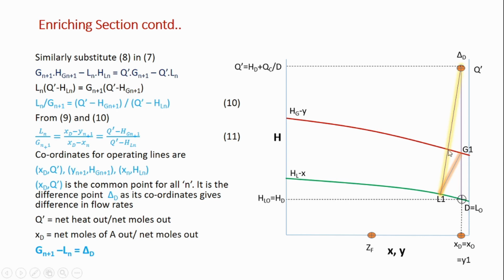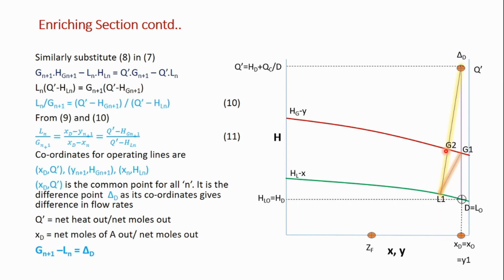So this point is nothing but the point G2, right? So delta D, G2, L1 are on a line, which is our operating line. So draw an operating line from this delta D to this L1. The intersection of this line on this HG curve is the point G2. So this gives you the composition Y2.